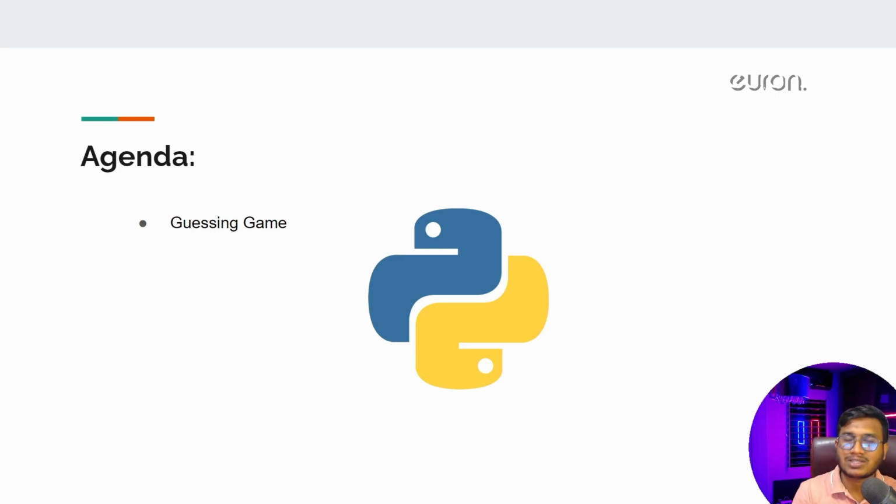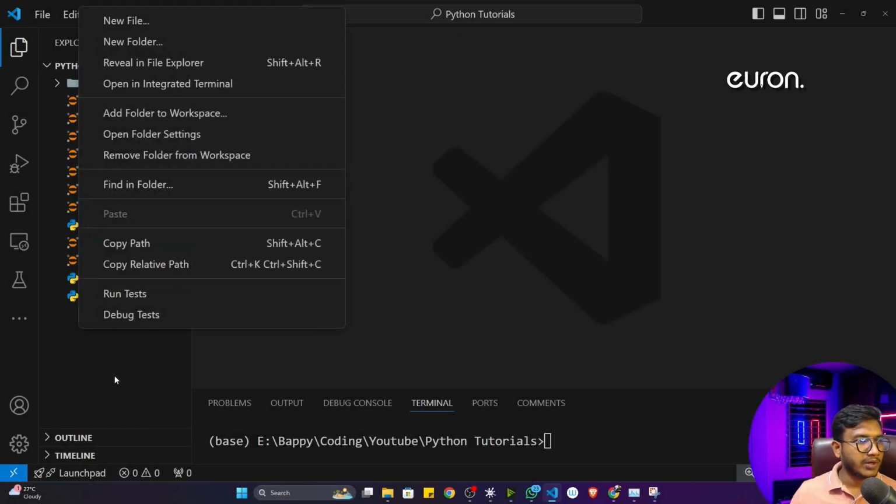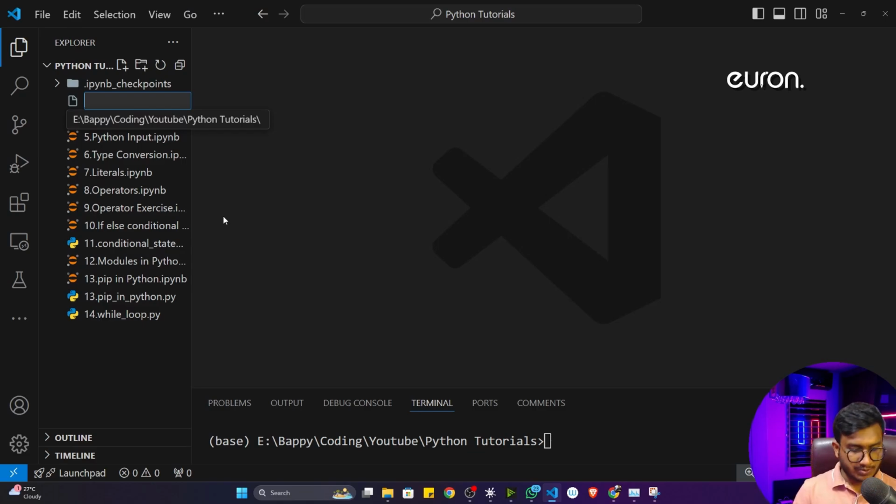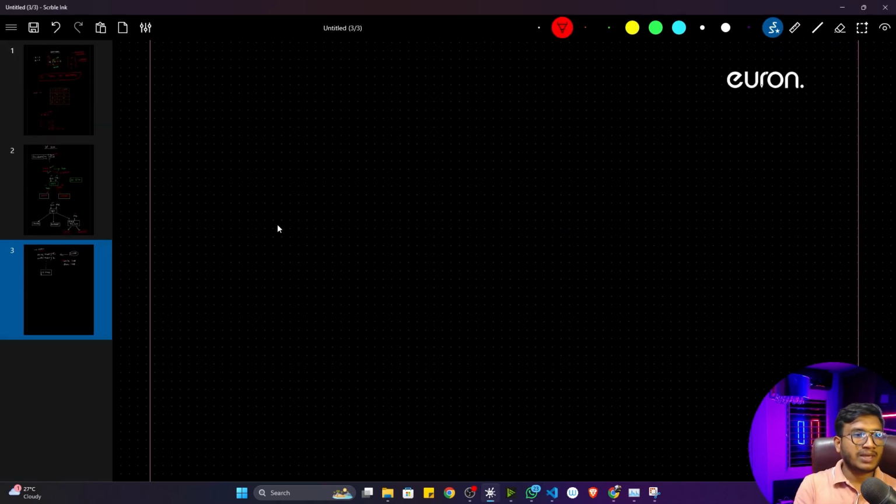Okay, so this particular program will be implemented with the help of the while loop concept. Apart from the while loop, we'll also be using conditional statements. So let's get back to our code editor and start the implementation. First of all, here I'm going to create a file. I'm going to name this file 15 guessing game.py.